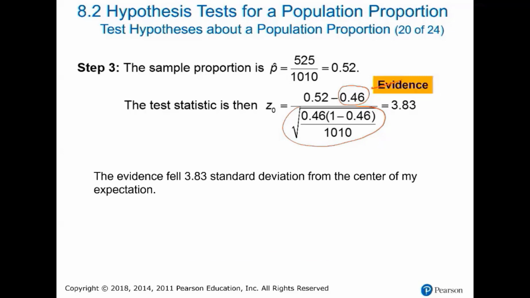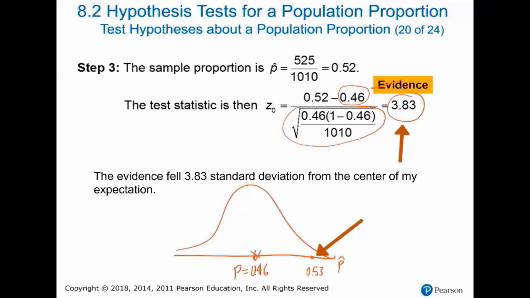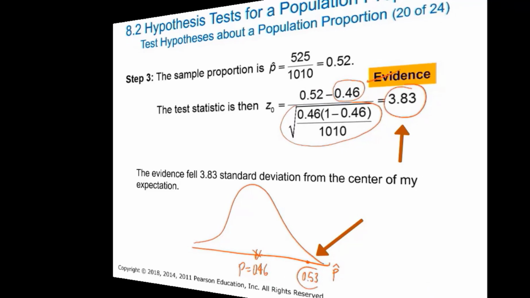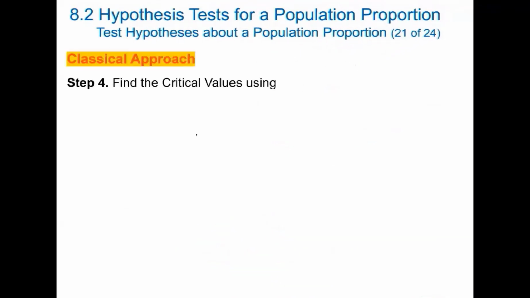That is my evidence. We know that the distribution for all sample proportions follows a normal distribution. The true parameter, let's assume, is 0.46, and we obtained 0.53, and this value is located approximately 4 standard deviations from the center to the right. That is my evidence. Next is step number 4.